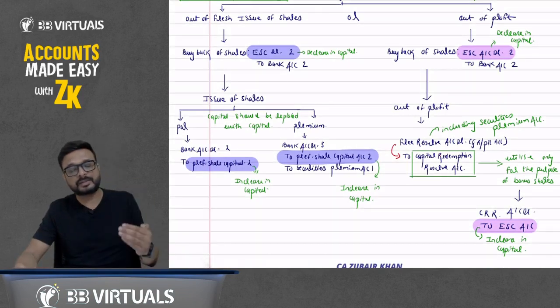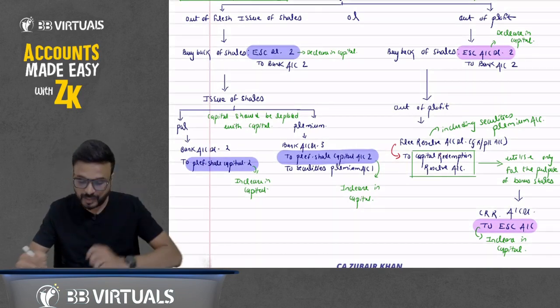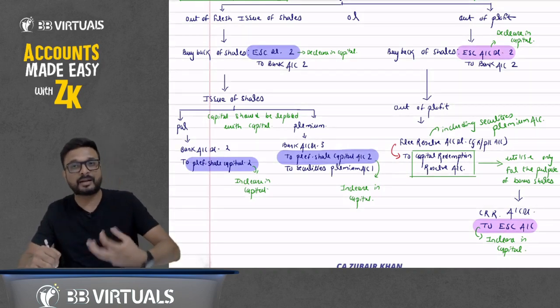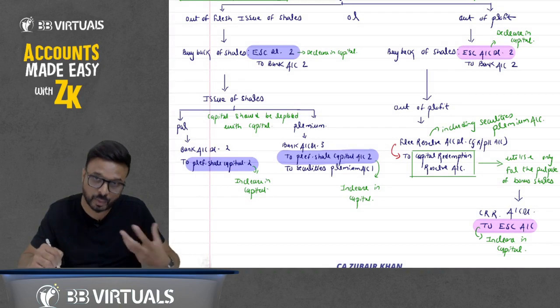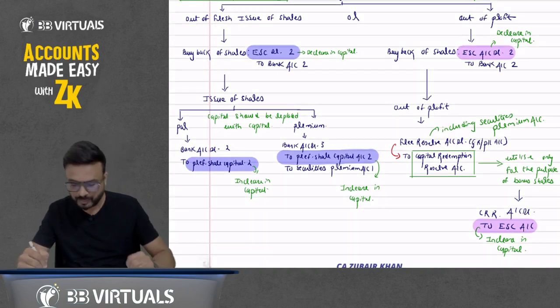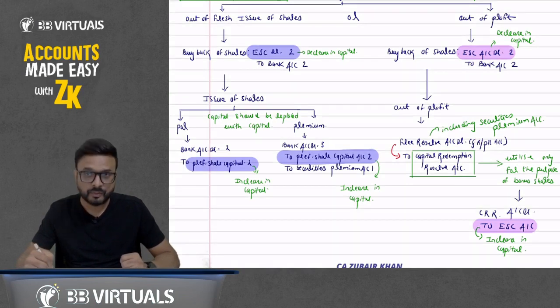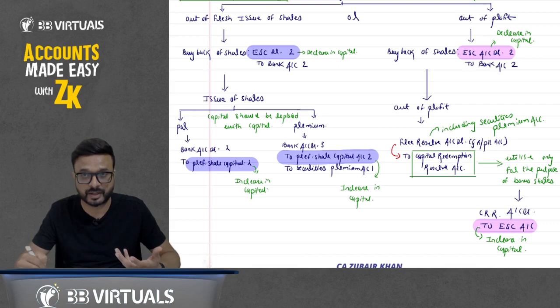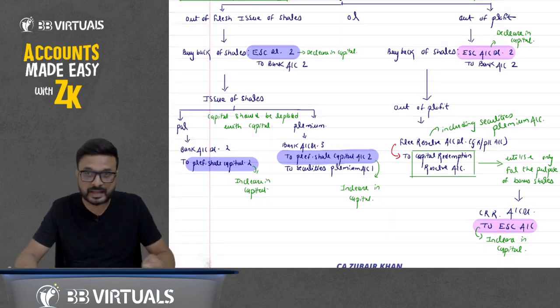But the Companies Act says that we have to create a new reserve account, called the capital redemption reserve account, out of free reserves. You can also utilize the securities premium account here. So we will debit the free reserve account, reducing that reserve, and create a new reserve. We call it the capital redemption reserve account. But some of you may say, sir, we are cancelling the capital here, but we are not increasing the capital here.